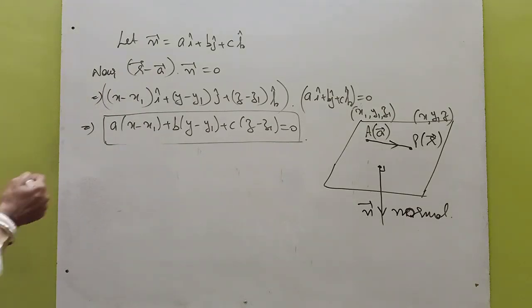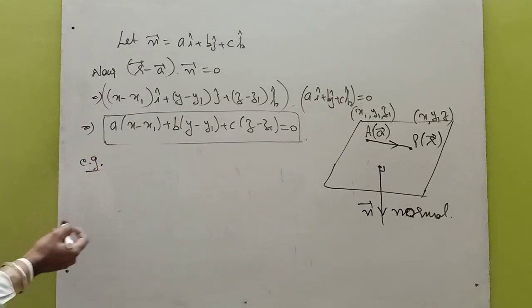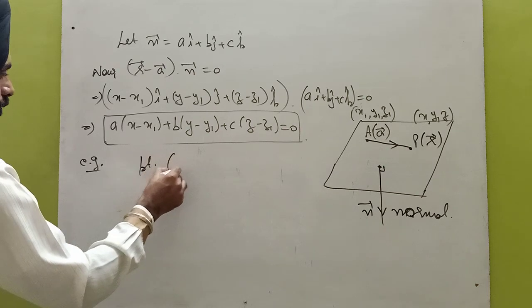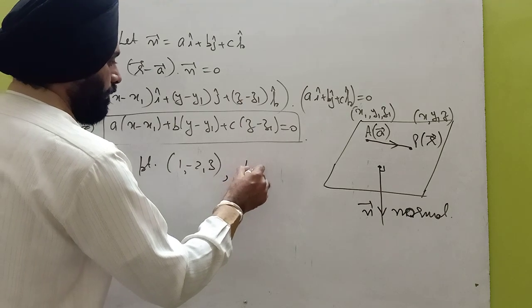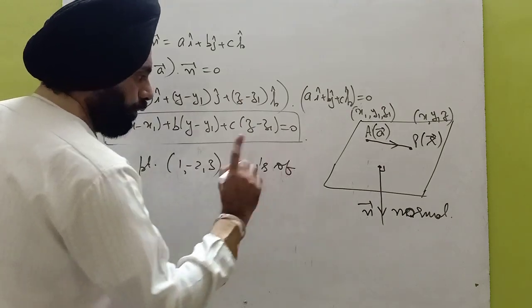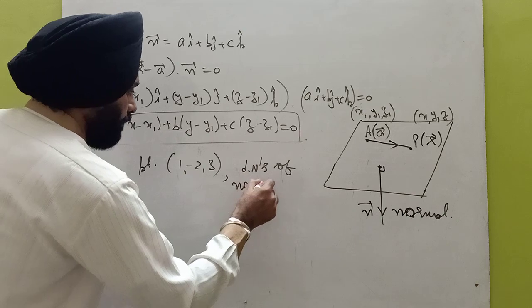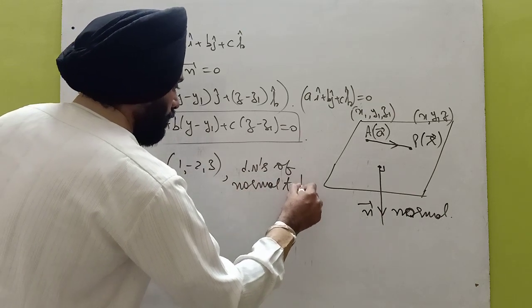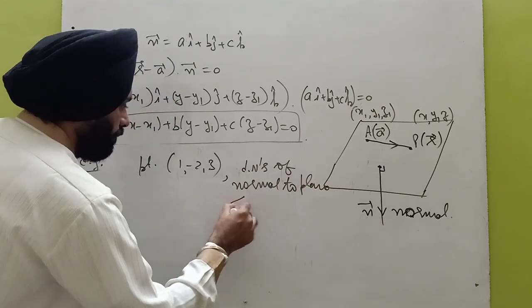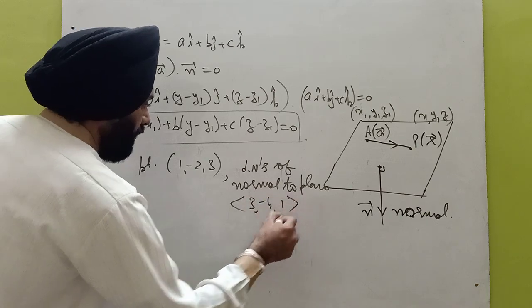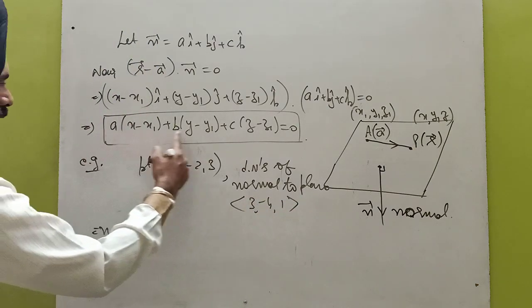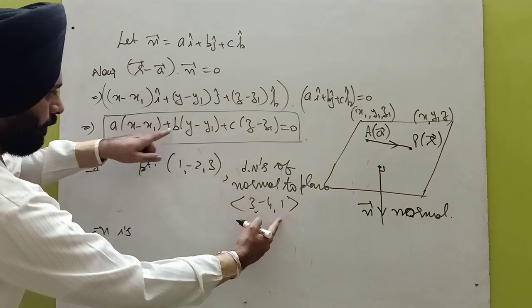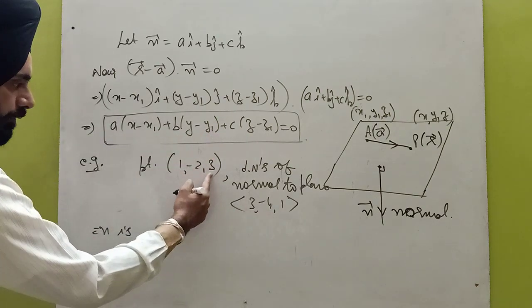For example, if we know that there is a point (1, -2, 3) through which the plane is passing, and direction numbers of the normal to the plane are given as 3, -4, 1, then the equation is: apply this formula. A, B, C are 3, -4, 1. x1, y1, z1 is 1, -2, 3.